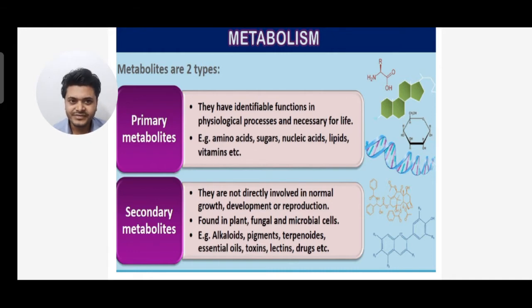But secondary metabolites are not directly involved in normal growth and development or reproduction, but they are found in plants, fungal and microbial cells. Examples are alkaloids, pigments, terpenoids, essential oils, toxins, lectins and drugs. So these are the two things that I have discussed regarding the metabolite types. One is primary and another is secondary metabolite.